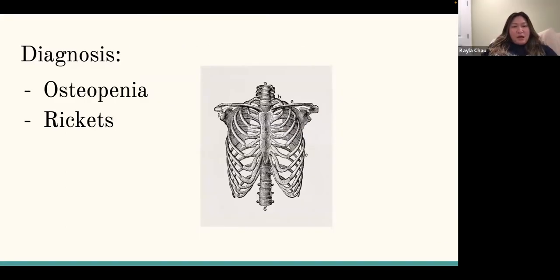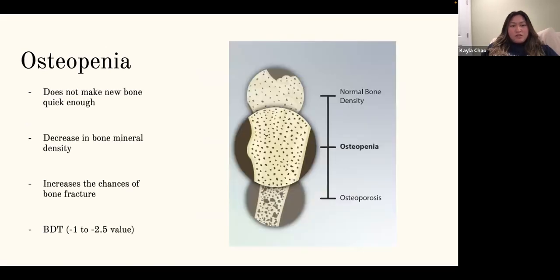Hello, thank you. The two diagnoses that we've come up with for Darius are osteopenia and rickets. Osteopenia is a bone disease that happens when your body does not make new bone quick enough as it is reabsorbing the old bone.